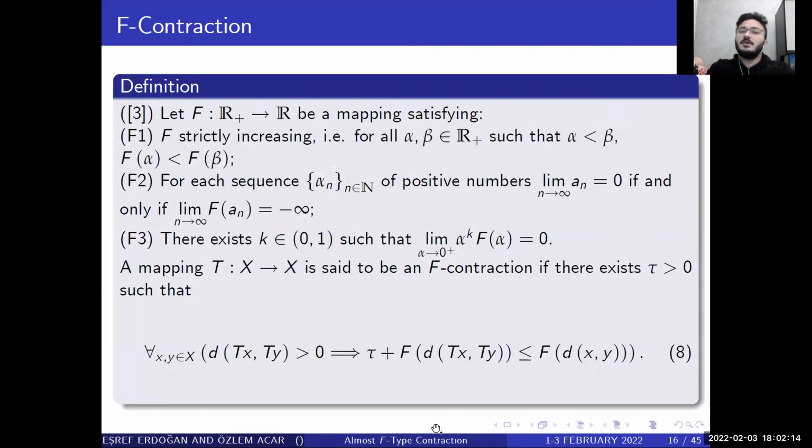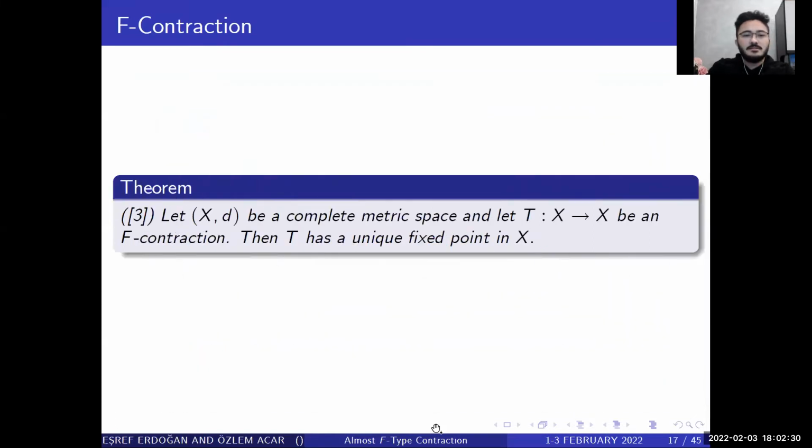Let F be a mapping satisfying F1, F2, F3. A mapping T: X to X is said to be an F-contraction if there exists tau such that condition (A) is satisfied. Let X be a complete metric space and let T: X to X be an F-contraction, then T has a unique fixed point in X.